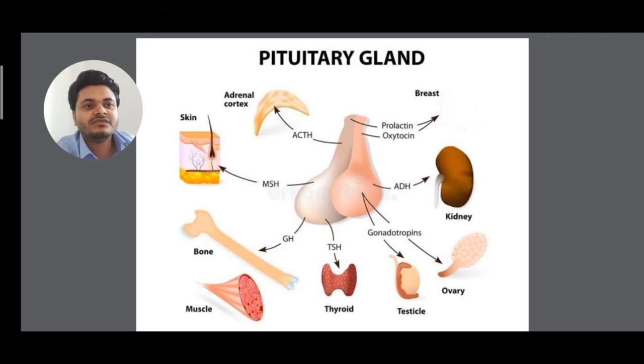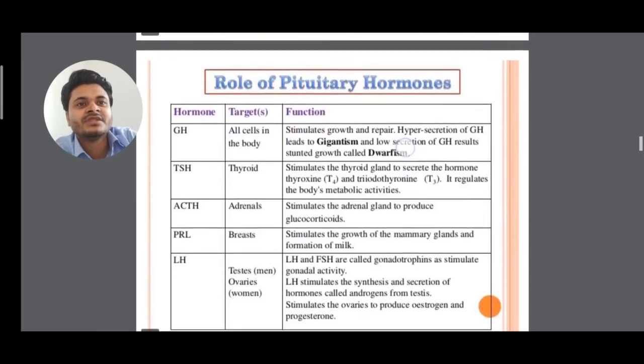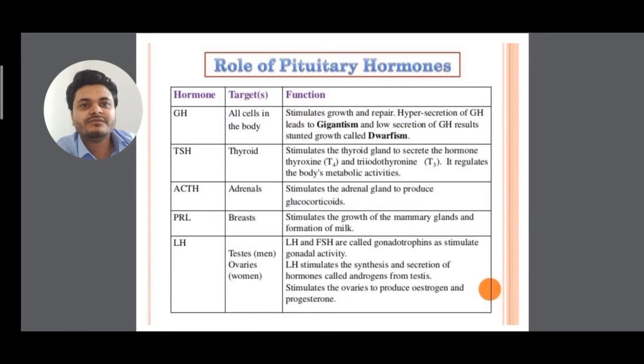Gonadotrophins in testes and ovary. ADH, antidiuretic hormone, or vasopressin, from the kidney, prolactin and oxytocin, clear? So at a glance, I've given the role of the pituitary gland. Like GH, growth hormone, targets all cells of the body and stimulates growth and repair. Hypersecretion of GH leads to gigantism and low secretion of GH leads to dwarfism, clear?